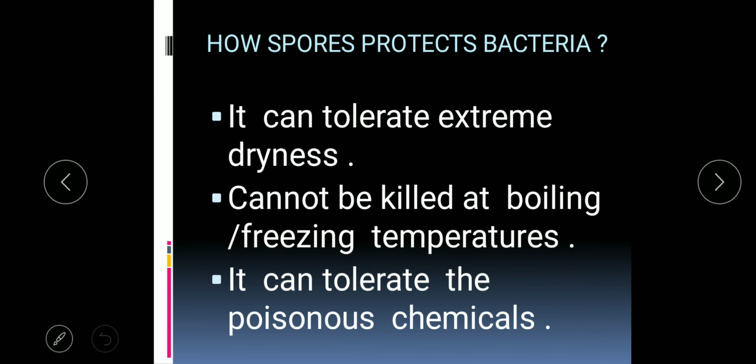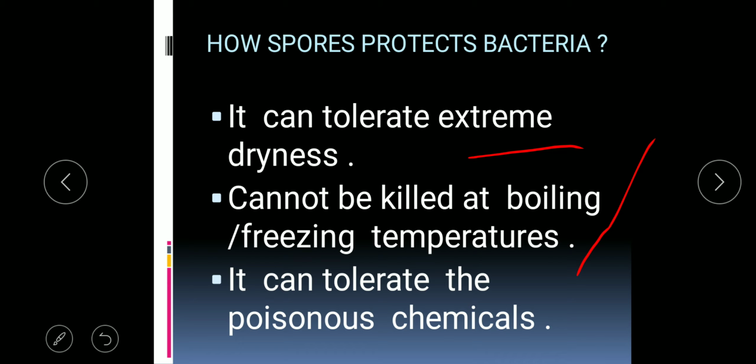So how does the spore protect the bacteria? This spore is a hard covering, so it will tolerate extreme dryness. This spore will not be destroyed even at boiling temperature or freezing temperature, so the bacteria inside it will remain protected.